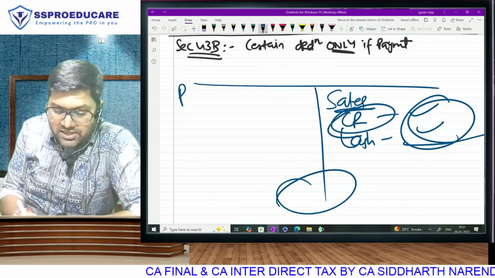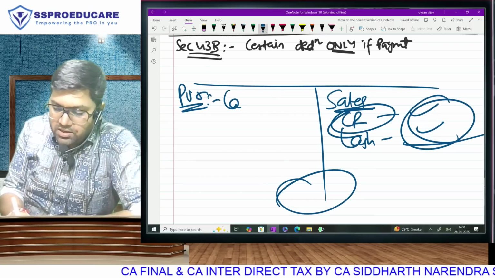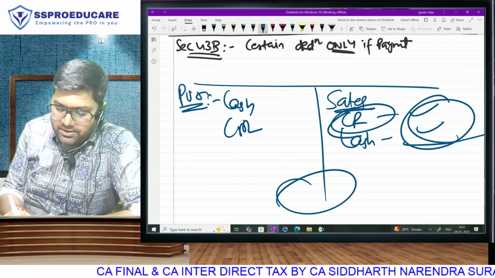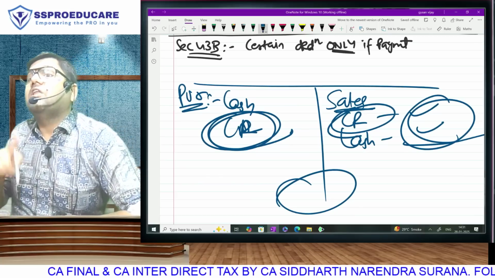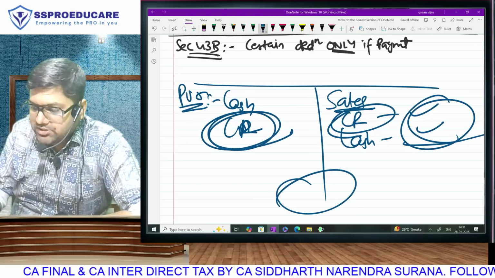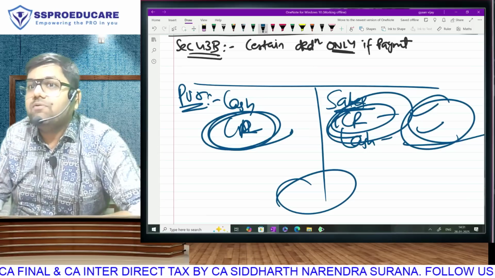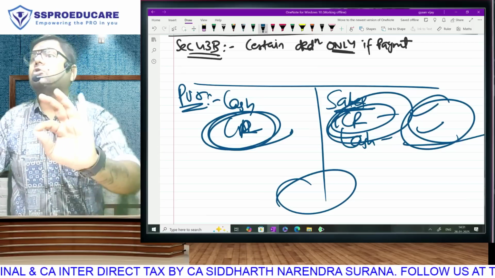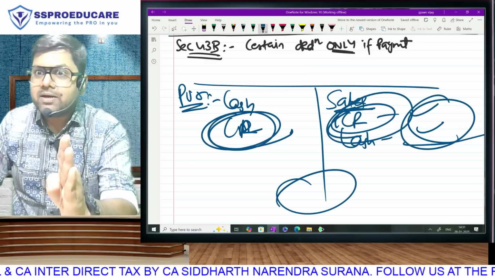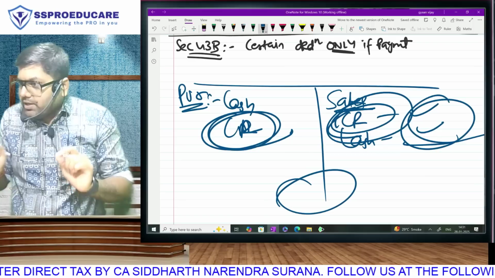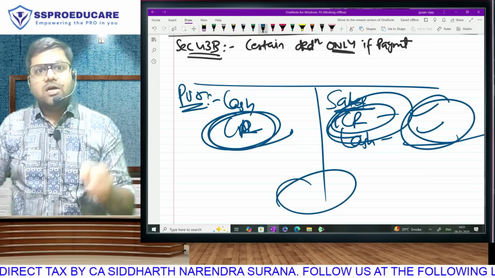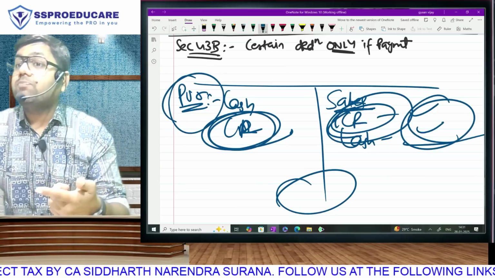So likewise, there will be purchases also in cash and in credit. Can I take deduction of an expense without paying money? Yes, because I am also showing income without receiving money. We call it accrual method of accounting, mercantile. Correct? Very quickly you answer. Am I showing income without receiving money? Yes. Will I get deduction of expense without paying money?